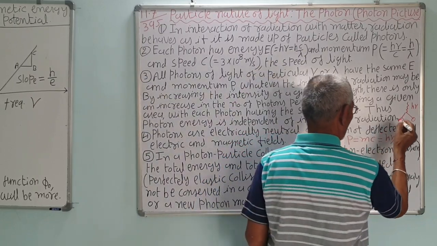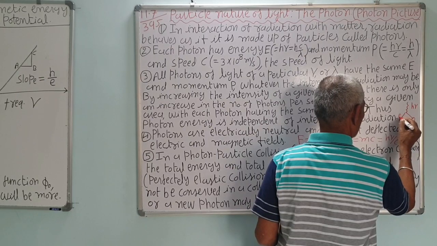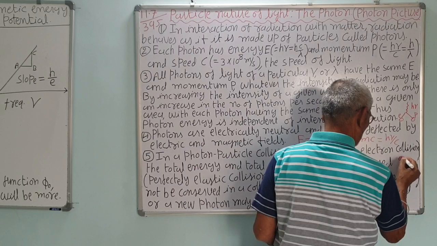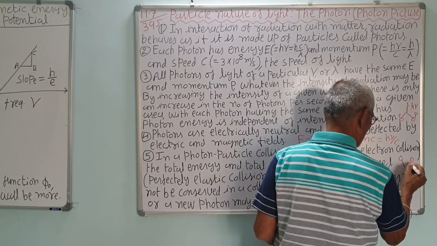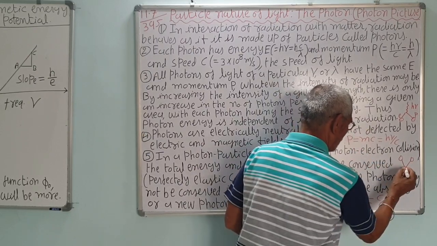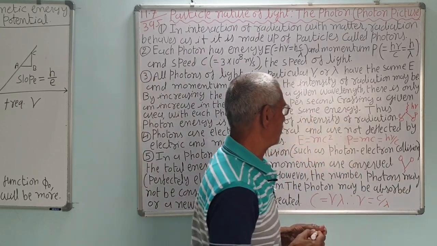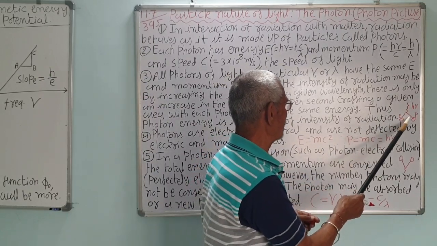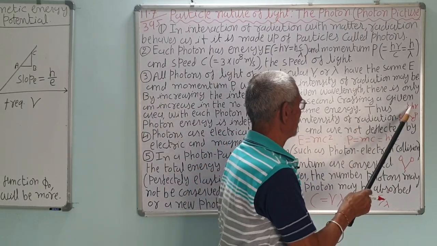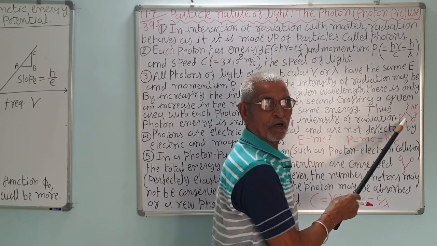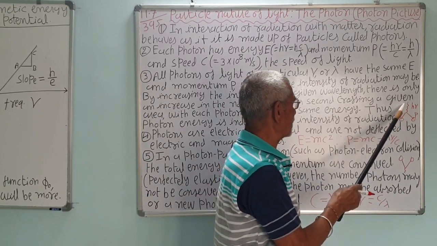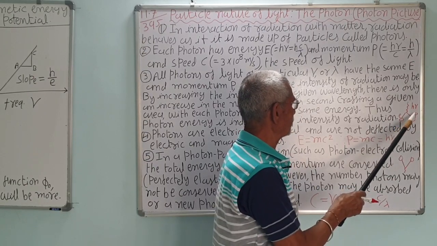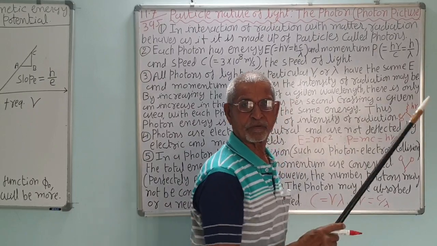Similarly, take an electron and a positron; they annihilate. If they collide, they will produce photons. So, the number of photons during this collision may not be conserved. Initially there is no photon, but in the final product there are photons. In the reactants there is no photon, while in the products there are only photons.